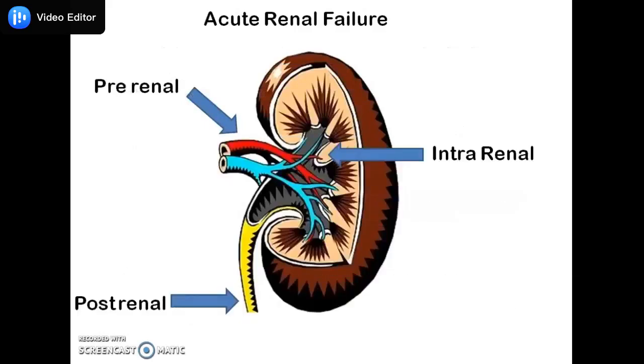So let us start with acute renal failure. I have shown here the sites of acute renal failure, the three types: pre-renal failure, intrarenal failure, and post-renal acute renal failure. So the pre-renal is before the kidney, intrarenal means inside the kidney, and post-renal means the lower urinary system.